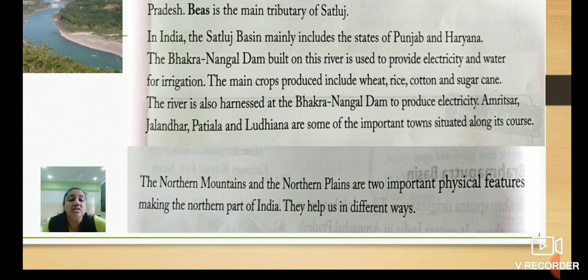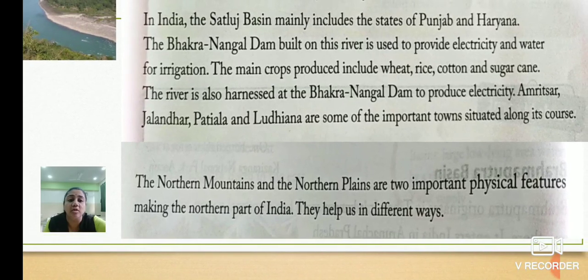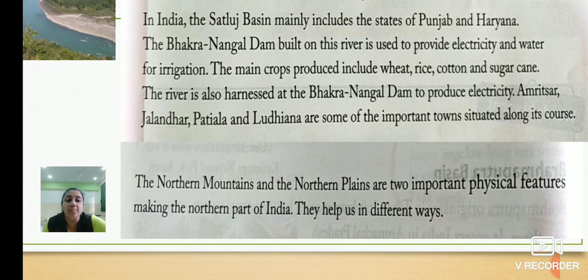The northern mountains and the northern plains are two important physical features making the northern part of India. They help us in different ways. Because of these two areas, the northern area is very well populated.